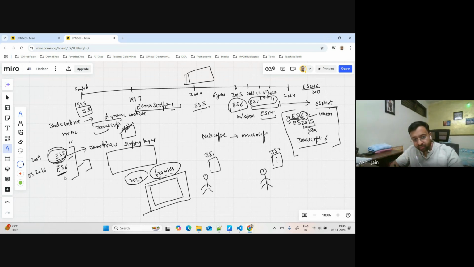Now everything after this, like ES6 plus 2016 to 2022, 2020 I believe, these are called ES6, and whatever comes after this is called ES next. I hope now if someone asks you about the version of JavaScript which you use, you may not have the answer, but at least you now know about EcmaScript and its versioning history.